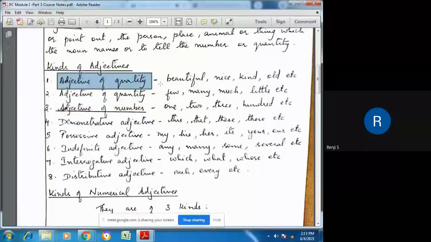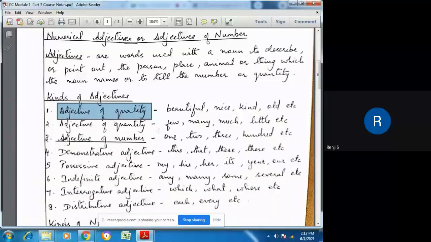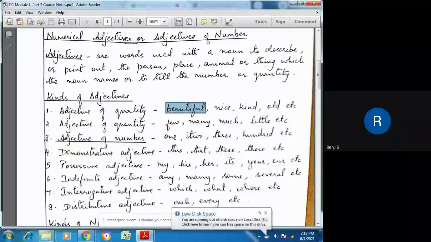Adjective of quality. I said adjectives are words. Some words that qualify as adjective of quality are beautiful. When we point out to a person and say she is beautiful, or he is handsome. When we point out to boys, we say he is handsome, but to girls, we say she is beautiful. So it is describing that girl.